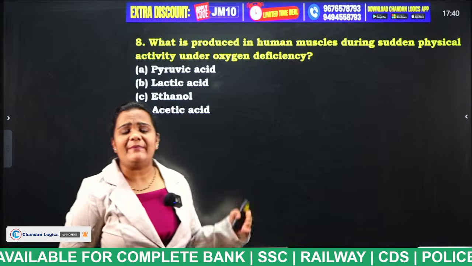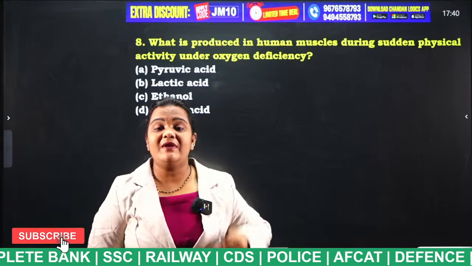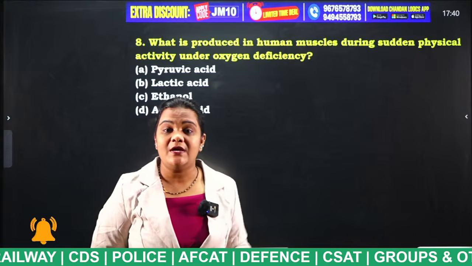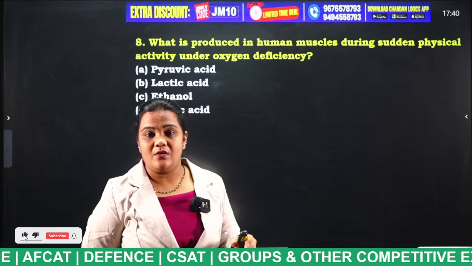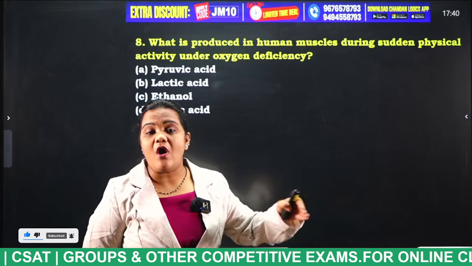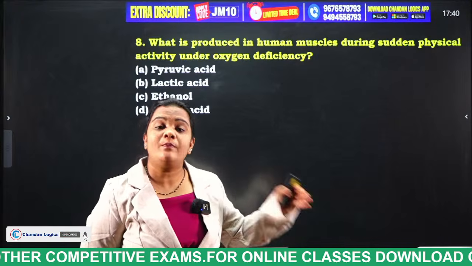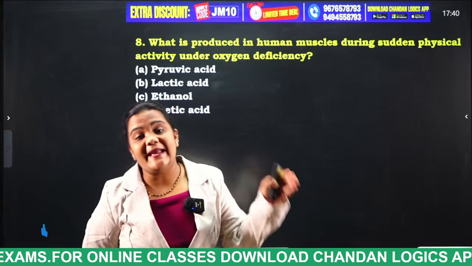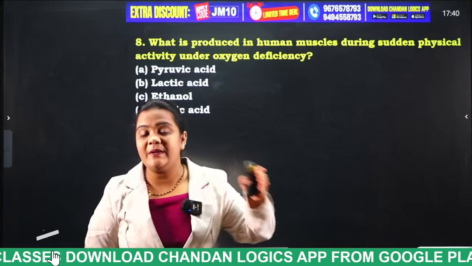So what is the answer for this question? Actually, what is happening there, students? When we are doing exercise, or when we are running very heavily, there is a lack of oxygen. So due to the lack of oxygen, what type of respiration is it? In the presence of oxygen, it is aerobic respiration. In the absence of oxygen, it is anaerobic respiration.